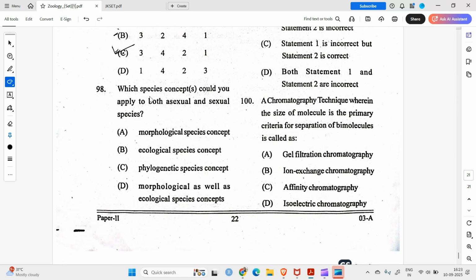98 question. Which species concept would you apply to both sexual and asexual species? So it's the morphological yes, ecological yes, no, morphological yes. So option D.